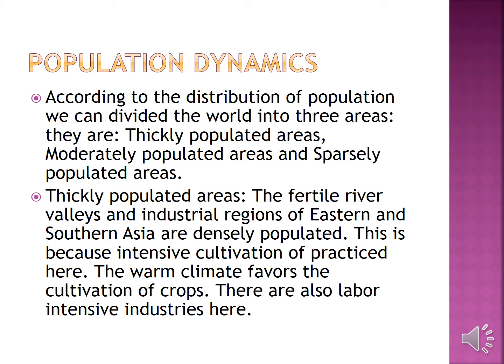Thickly populated areas. The fertile river valleys and industrial regions of Eastern and Southern Asia are densely populated. This is because of intensive cultivation. Intensive cultivation means less land and more application of technology. The warm climate favors the cultivation of crops. There are also labor-intensive industries here. Labor-intensive means using more labor.